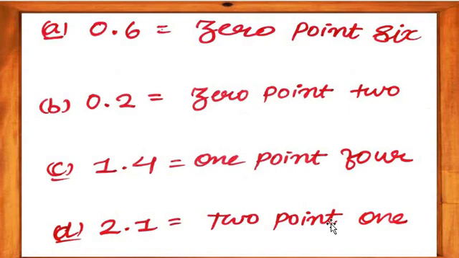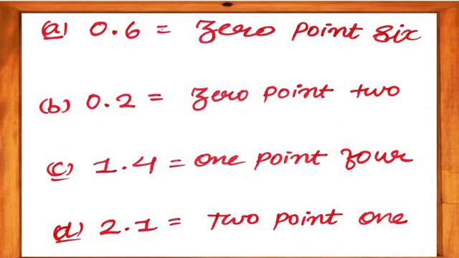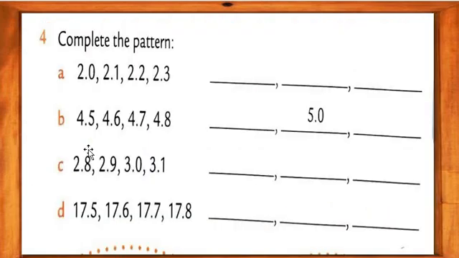Again I repeat 0.6, 0.2, 1.4 and 2.1. Got my points, dear students? Now we will move on further. We write this type of numbers in words: 0.6, 0.2, 1.4, 2.1. What is my point, my dear students? I hope you all have understood well. Now we will move on to question number 4.